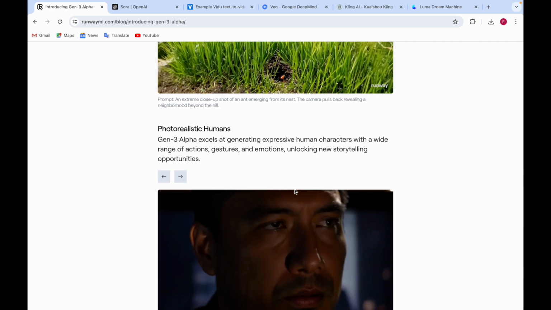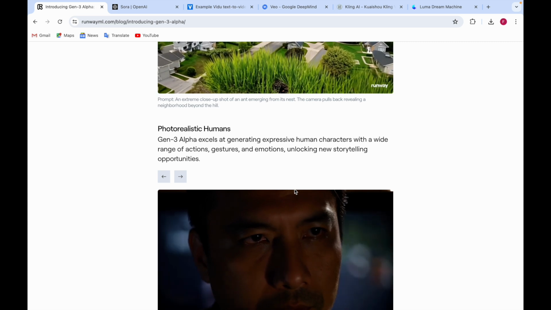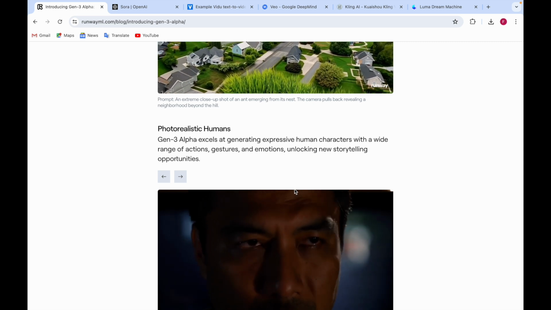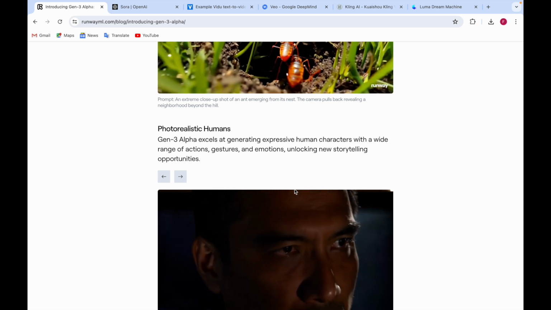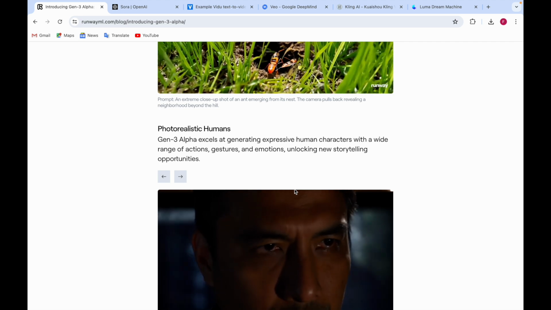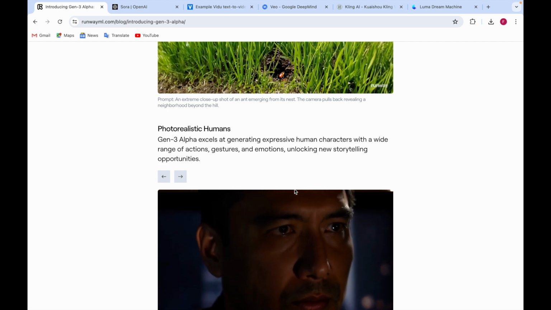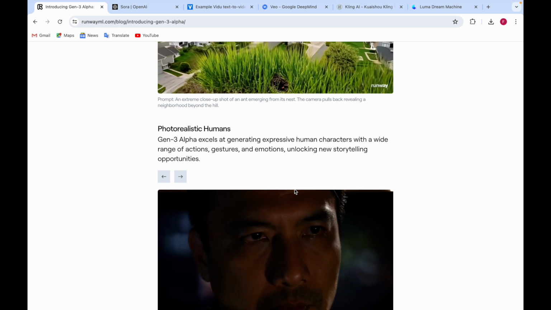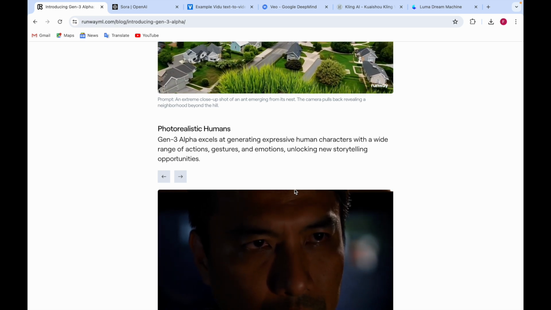And here you can see photorealistic humans, because Gen 3 Alpha also excels at generating expressive human characters with a wide range of actions, gestures, and emotions, which can unlock new storytelling opportunities.